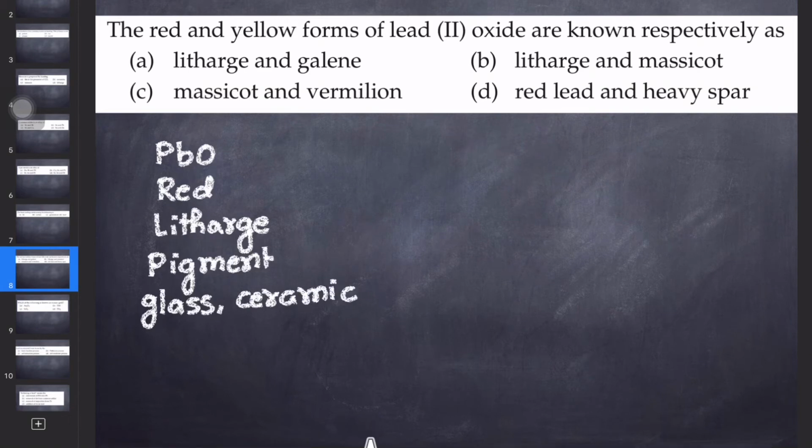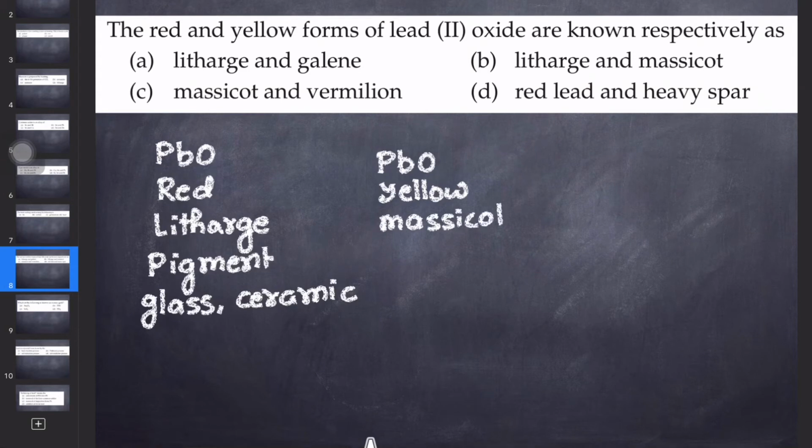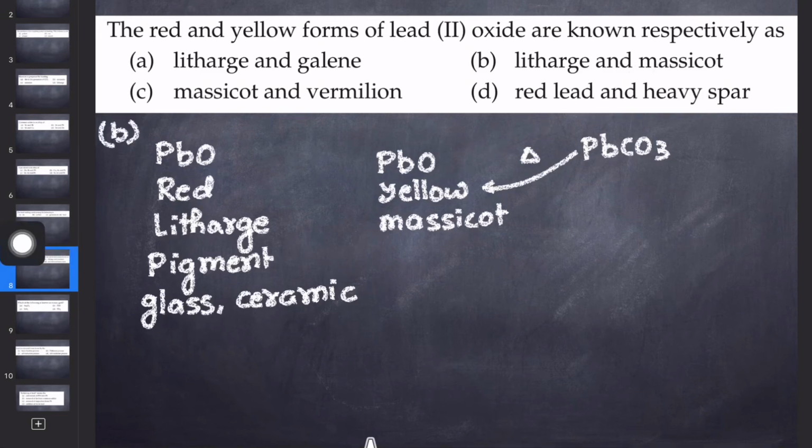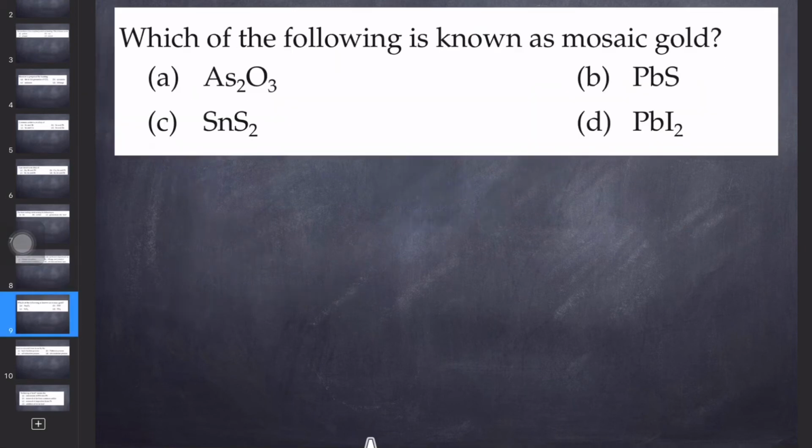Another is lead 2 oxide that is yellow in color, that is PbO yellow, and that is known as massicot. Already we have discussed that massicot is prepared by heating cerussite, PbCO3. So this is a mineral, that is massicot. So the correct answer should be litharge and massicot, the B option. Let's see the next one.